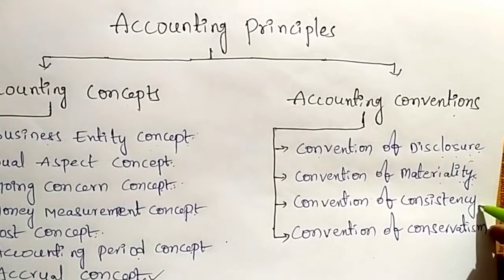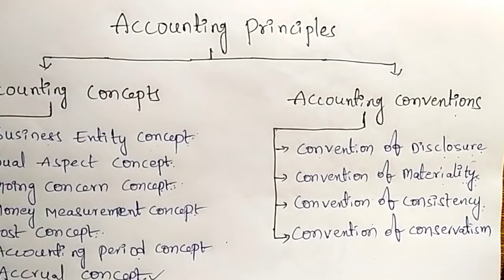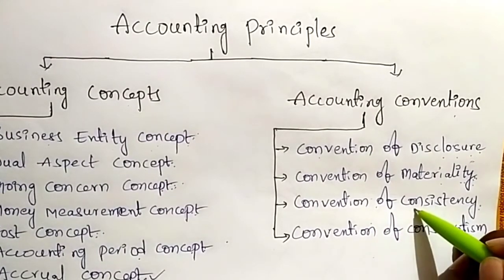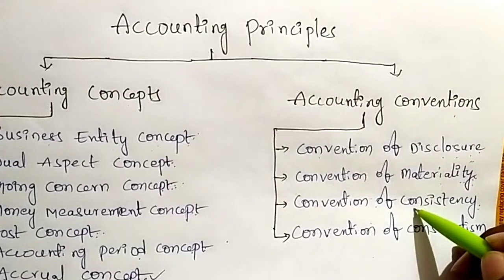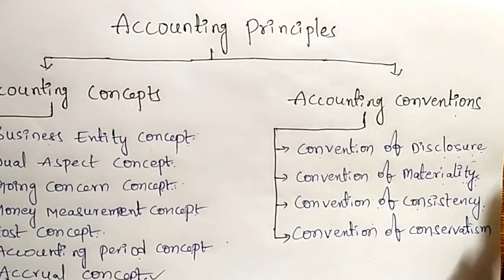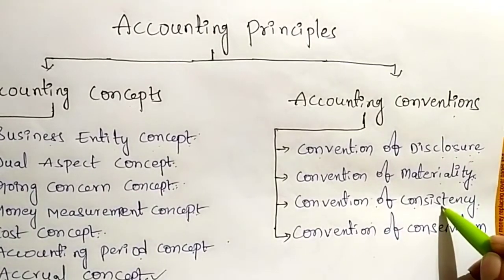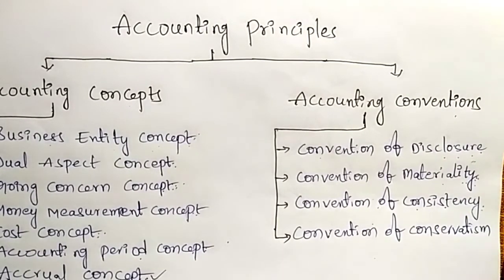Next, coming to the third convention, that is the convention of consistency. With the help of this convention, we can compare the business results from one accounting period to another accounting period when the business organization has followed the same rules, regulations and principles. We can compare the financial results from one accounting period to another.